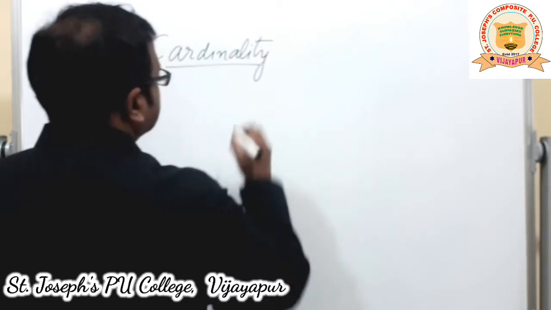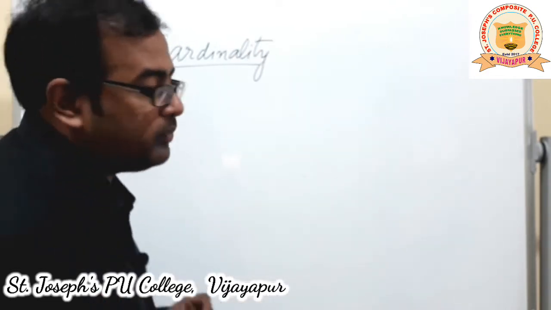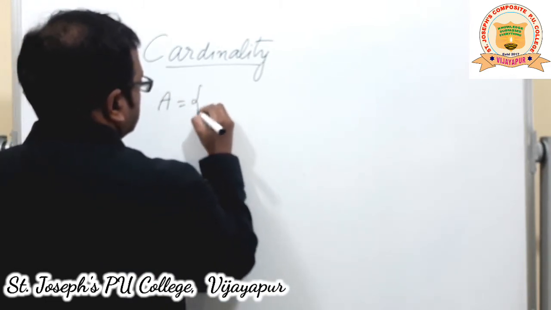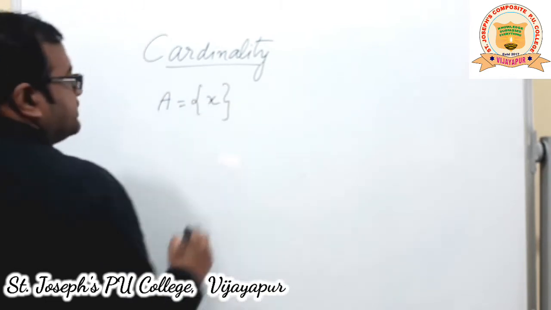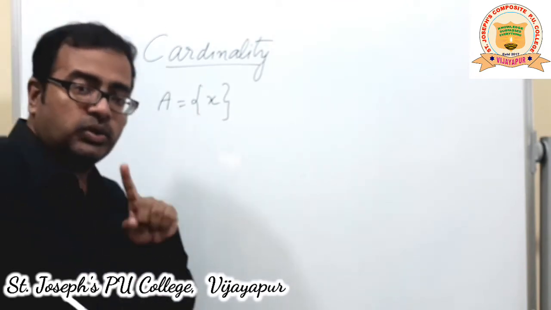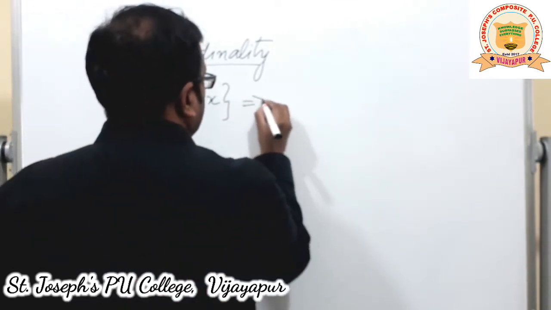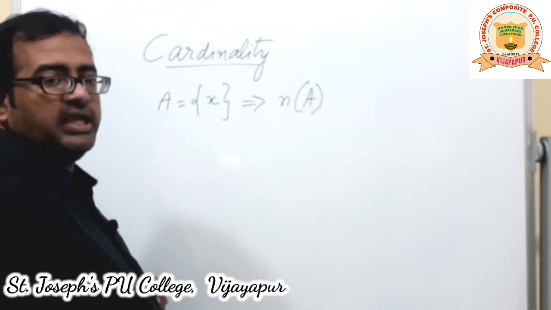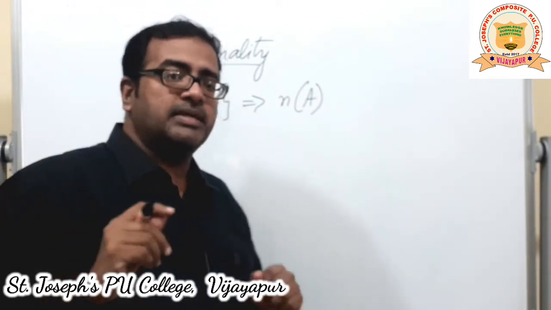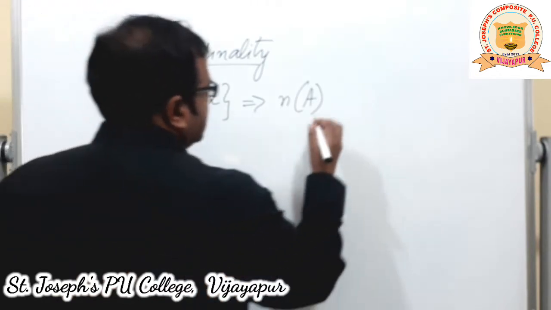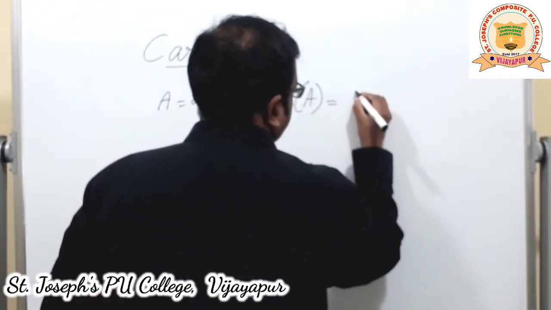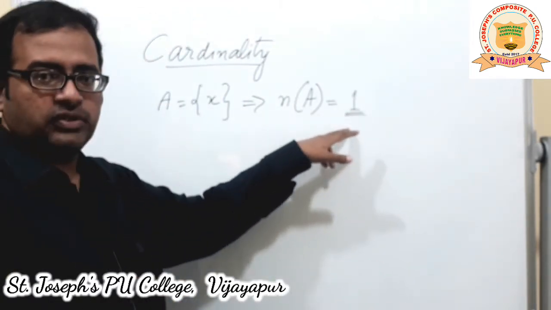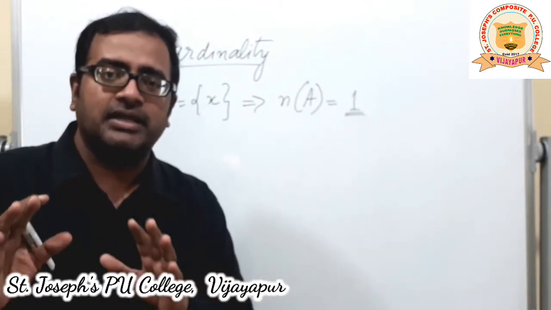It's a very simple concept, but we should know how to write it properly. Example, if A is equal to set of X. How many elements are there? Only 1. So the number of elements in A, we write it as n of A. We read it as number of elements in A. Number of elements in A is equal to 1. Observe here, we don't put brackets for this. This is not a set. This is a cardinal number.